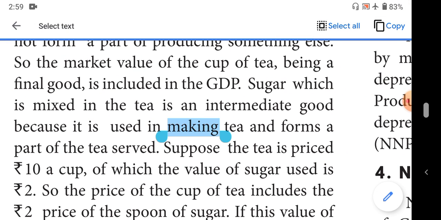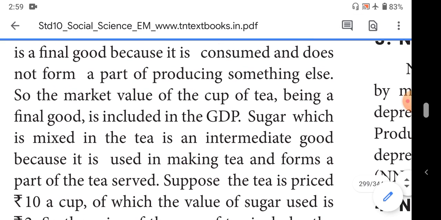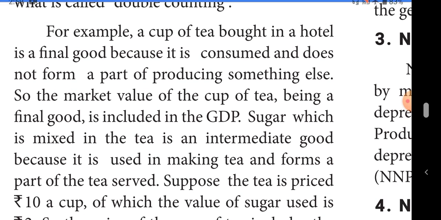The hotel is preparing tea from some intermediate goods, so they are adding sugar, tea powder, etc. But that amount they do not add separately to the tea.